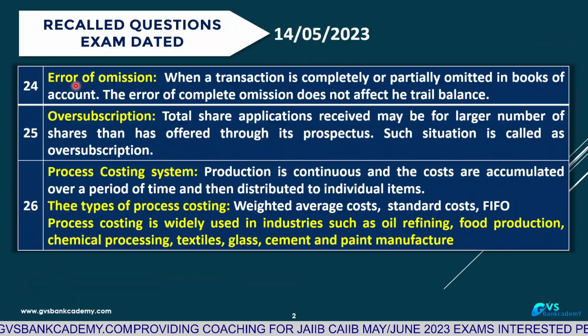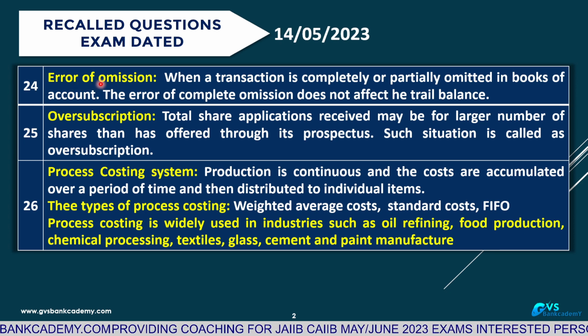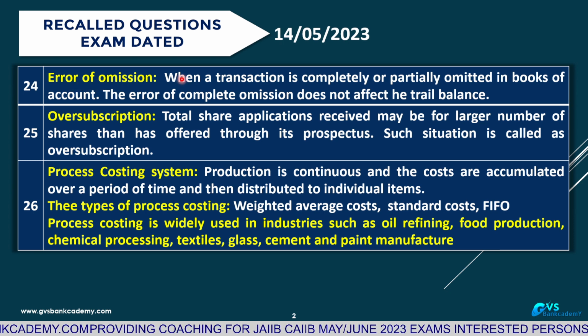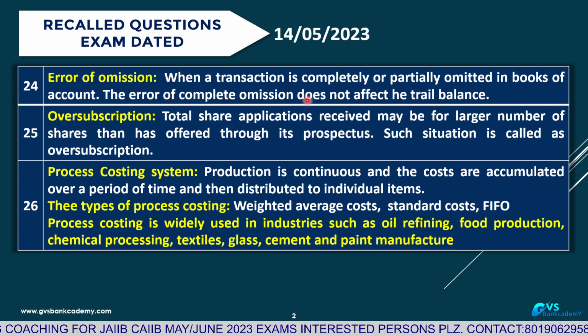Question number 24, error of omission. When a transaction is completely omitted in the books of account or partially omitted in the books of account, that is called error of omission. The error of complete omission does not affect the trial balance.